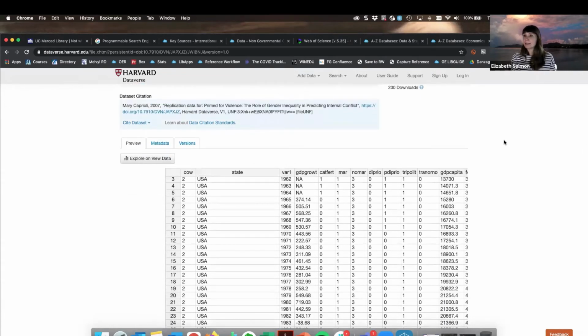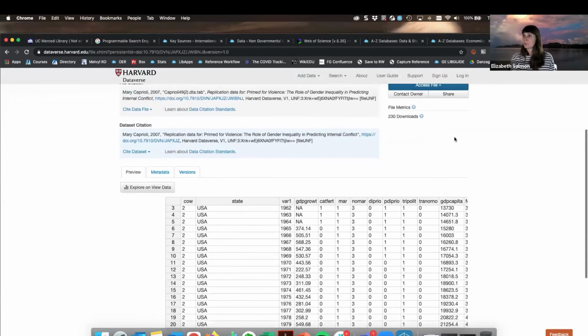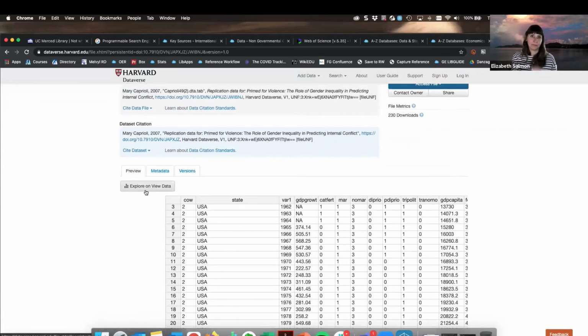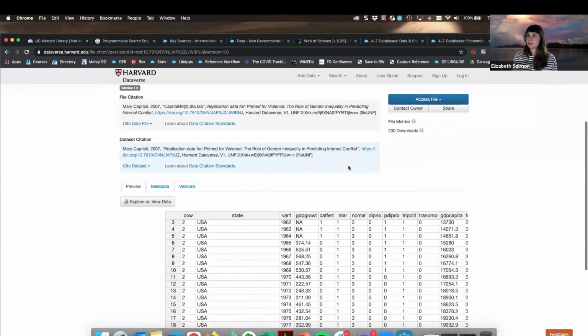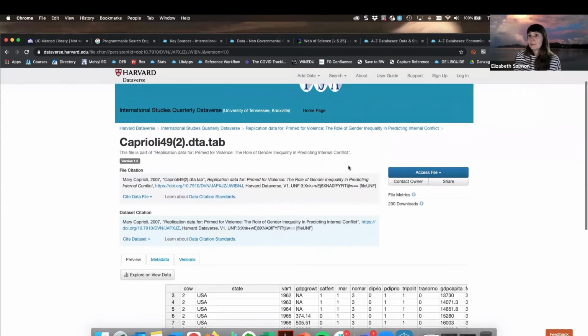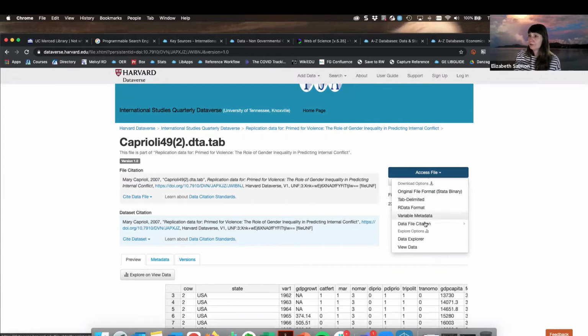Some repositories like ICPSR provide you with some ways to manipulate the data and get some quick stats out. And it looks like Harvard Dataverse does that as well. Sometimes this function is not available for every single data set that you might find in this repository. I think I would have to download this file, and it looks like I have a few different formats for downloading this. And then I would have to unzip the file to really see what additional documentation is available for me that's coming from this package.